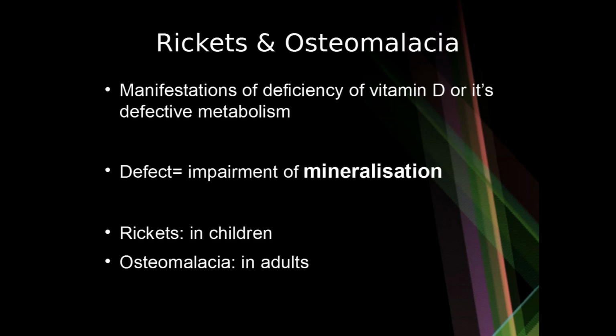So rickets basically is a manifestation of vitamin D deficiency or its defective metabolism. And the basic defect is impairment of mineralization of bone. Whenever osteoid is laid by an osteoblast, calcium and phosphate has to go and sit in that osteoid, right? So that is defective in rickets and osteomalacia. This disease in children is called rickets, whereas in adults it is called osteomalacia.